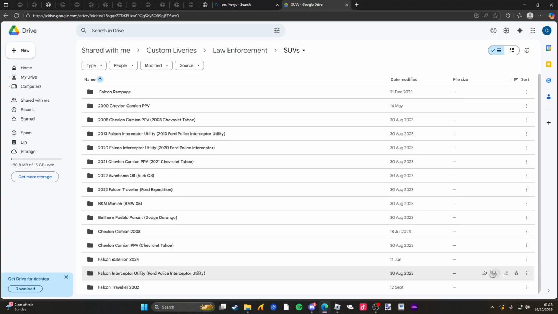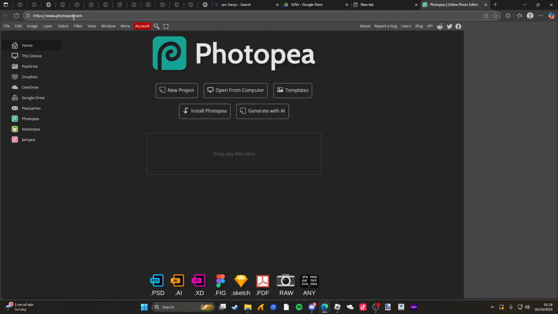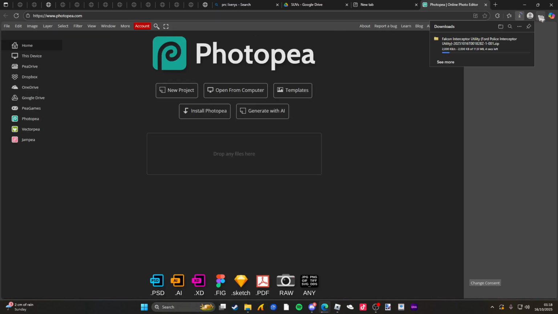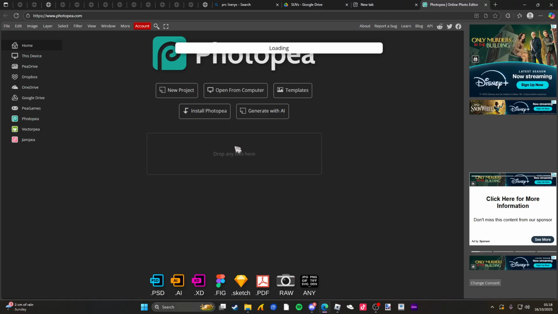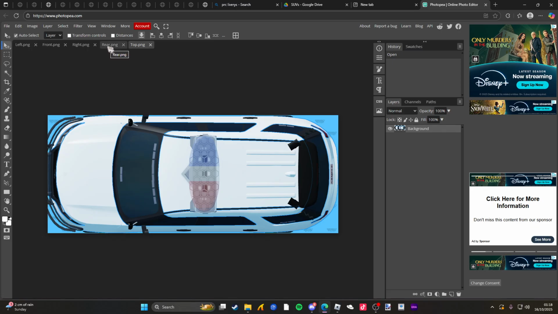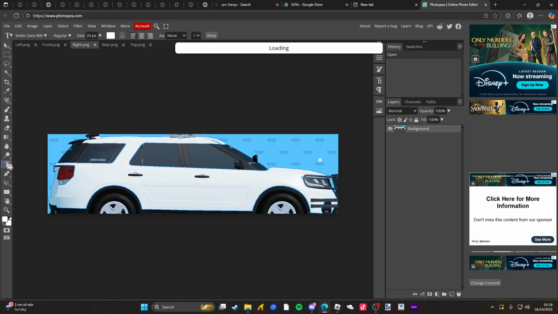Right here, what you're going to do is download. Then while it's downloading, go to photofee.com. As soon as you get the download up here, you're going to drag it into here. Once it's dragged into here, I'm just going to give a simpler example. I'm not going to make a full livery or anything, but I'll just teach you guys how to do it.